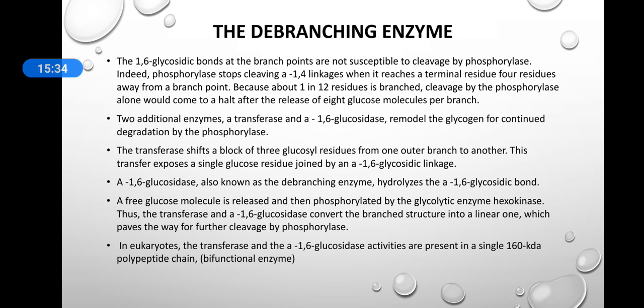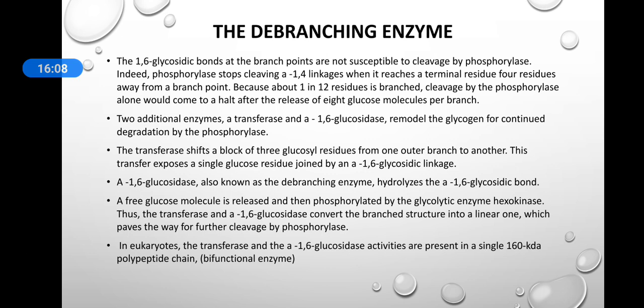The next enzyme, 1,6-glucosidase, also known as the debranching enzyme, hydrolyzes this 1,6-glycosidic bond. By this pathway, a free glucose molecule will be released, and it is then phosphorylated by the glycolytic enzyme hexokinase. So the transferase and 1,6-glucosidase convert the branched structure into a linear one, and pave the way for the phosphorylase degradation pathway.